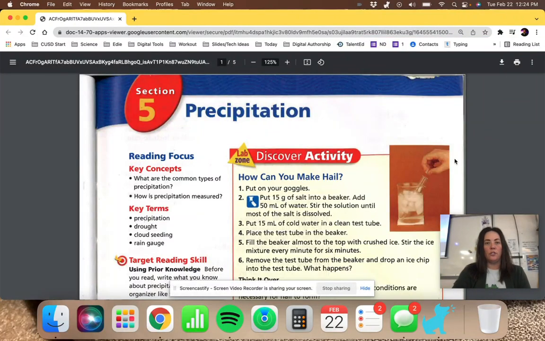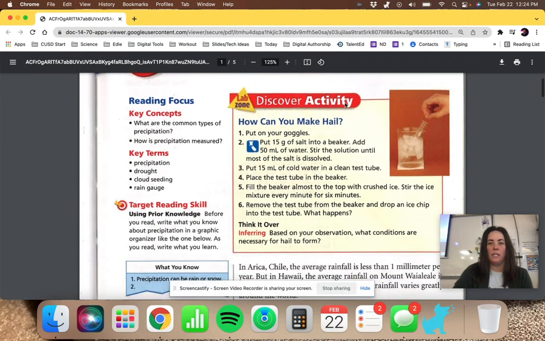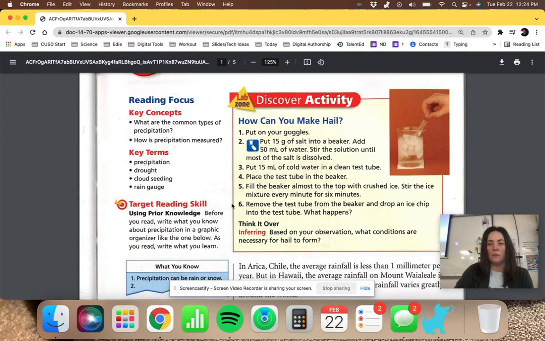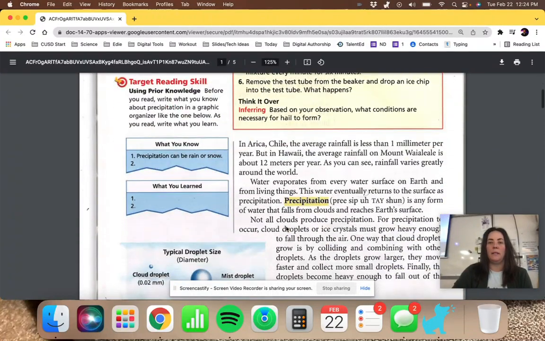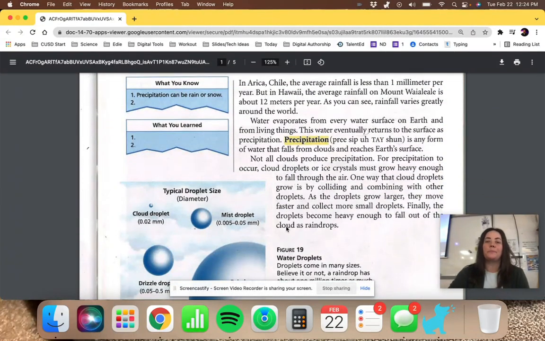Okay, today we are going to be reading pages 61 through 65 in our textbook about precipitation. And this little lab that you're seeing right here is something that we will be doing, and that'll be super fun. But I'm going to get to the reading down here.